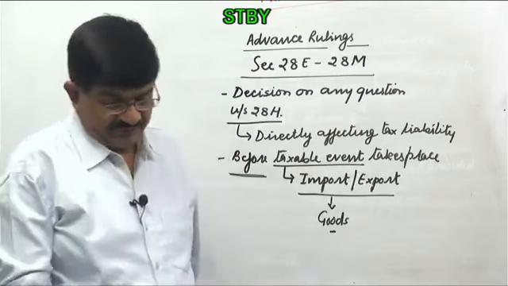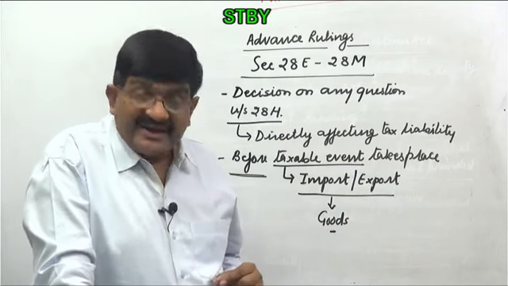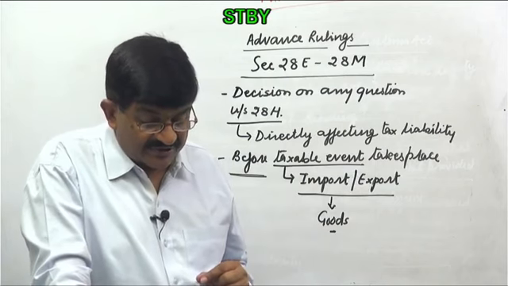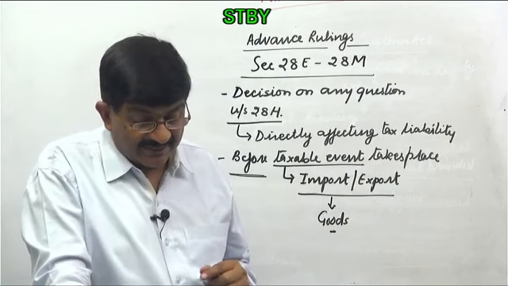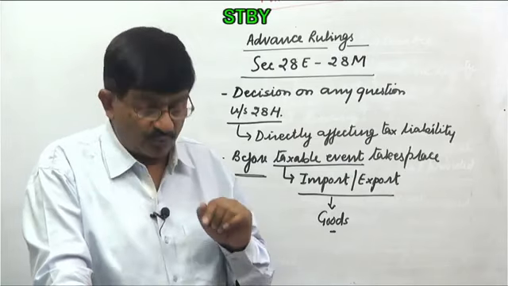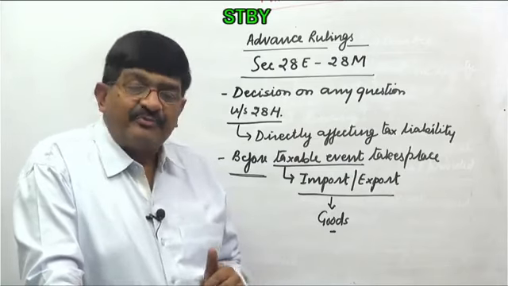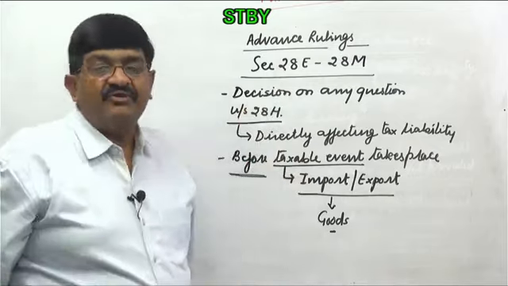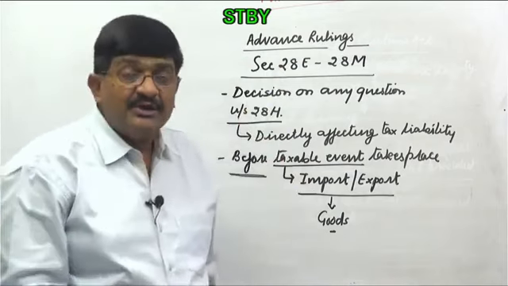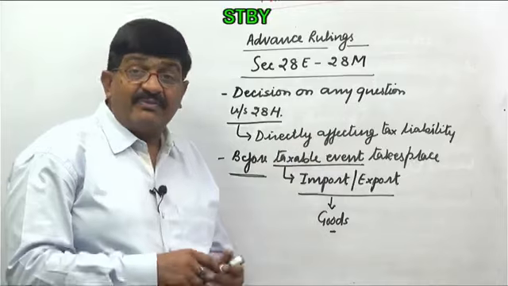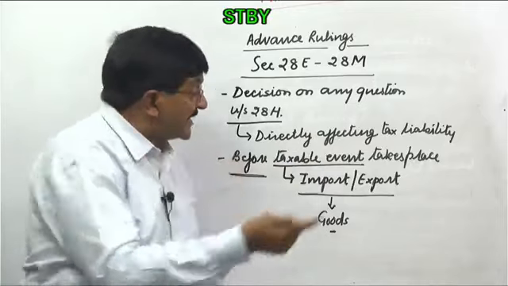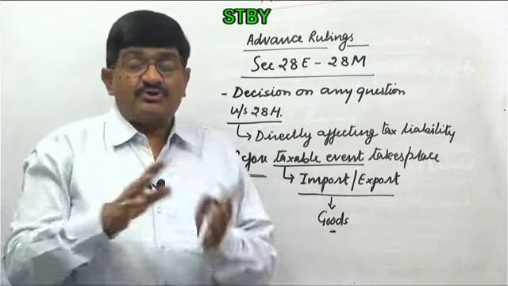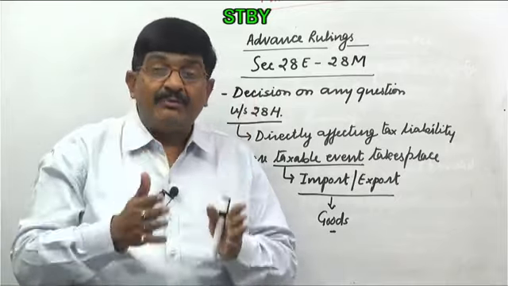Now read the definition. So clause B says section 28E advance ruling means a written decision on any question referred to in section 28H raised by the applicant in his application in respect of any goods prior to importation or exportation. Now, once you have understood this, then reading and understanding the definition becomes very easy. Right. So before the taxable event takes place, there may be a certain question, a certain doubt which is directly affecting the tax liability, because if the classification changes, the rate of duty may change. Exemption notification applicability or non-applicability, the total amount of tax can change.